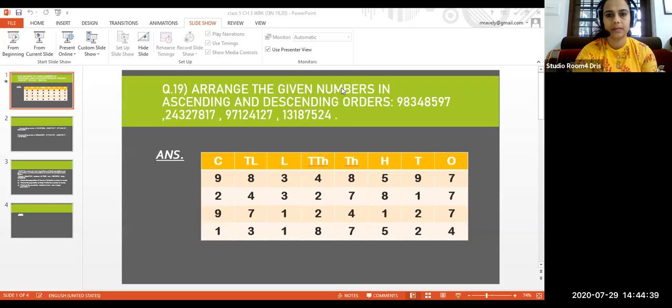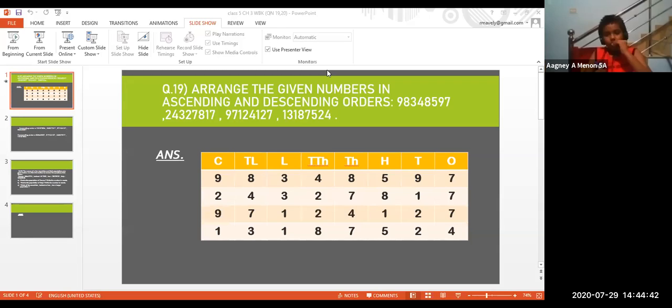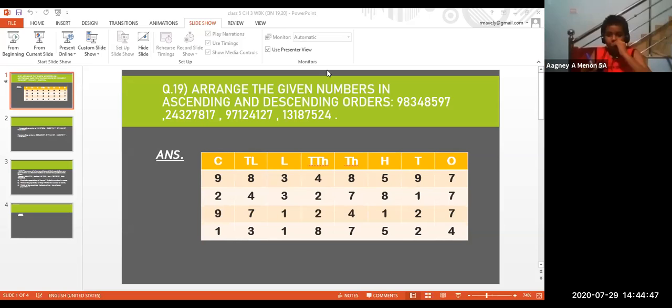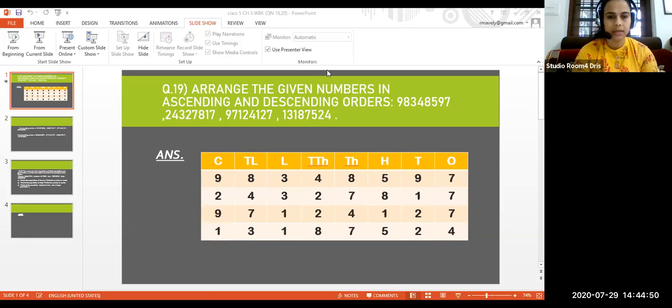Ma'am, I didn't draw the place value chart. You can make it now. Whenever you do it like this, we will not make mistakes. Otherwise, some numbers have crore, some start with 10 lakh, and some start at the lakh place, so there will be confusion. To avoid confusion, it's better to draw this place value chart, and you will be thorough with all the places.